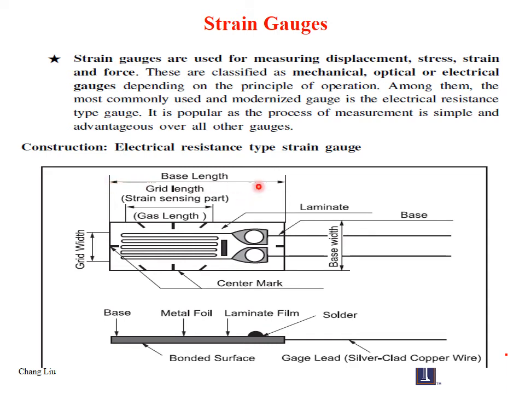This is the base length of the gauge. This is the base width. It is the grid width, where this coil width is shown as grid width, and grid length, that is the strain sensing part. And you can have some markings, that is the center marks.